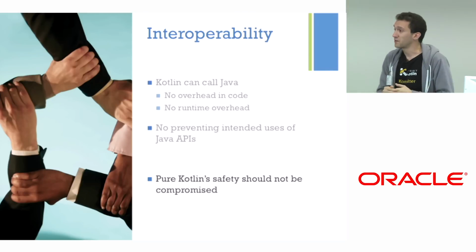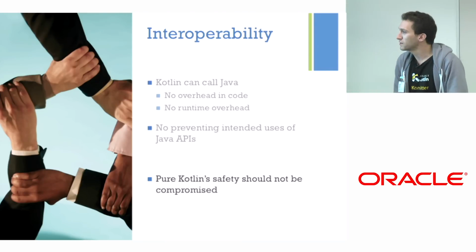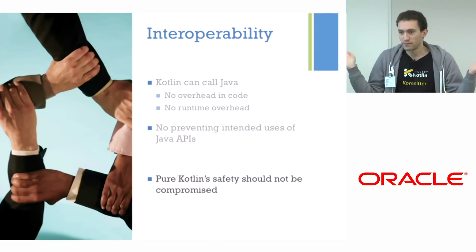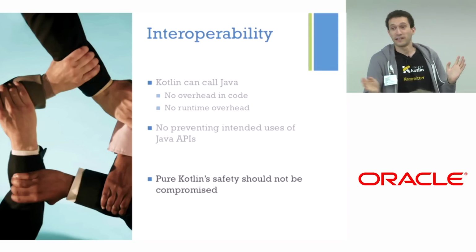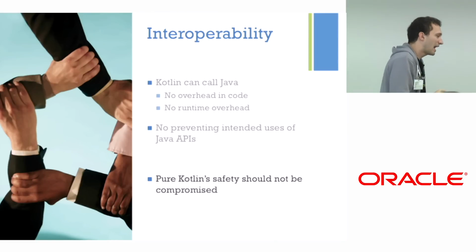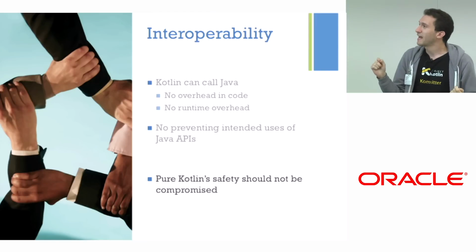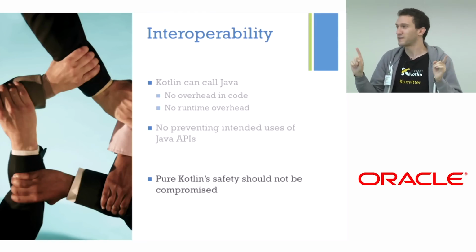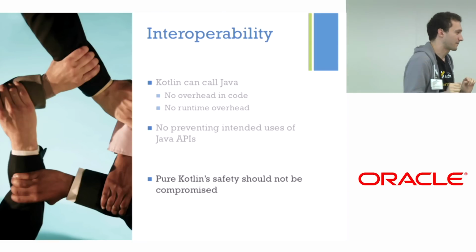And the last point here in the interop is that the interop shouldn't spoil the pure Kotlin situation, if possible. So if you're not interoperating with Java, you're as safe as Kotlin can possibly be. Any questions at this point? It should be pretty straightforward. So actually, something should seem fishy already from the previous slide. And the whole point of this talk is that those two things are contradictory. You can't get both smooth interop and type safety at the same time.